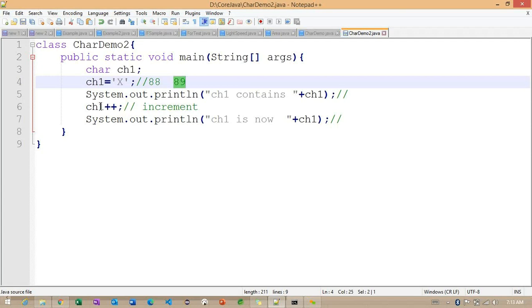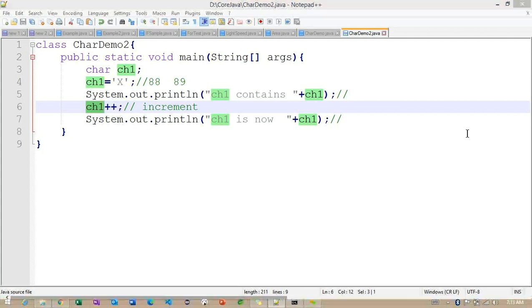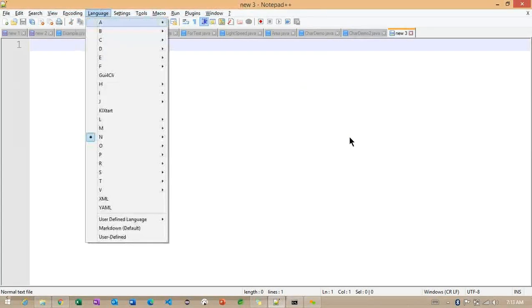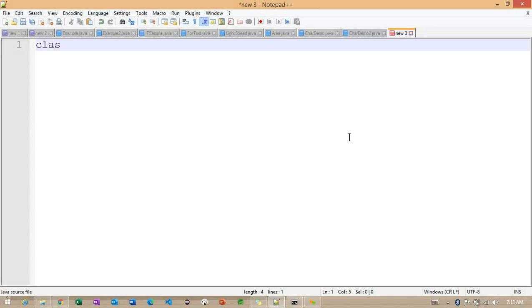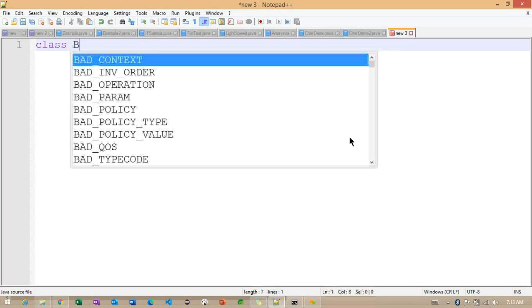And the same increment we'll focus on in the increment and decrement operators, but there you are going to get a different answer. Basically this increment and decrement, we'll focus on the integer related data types. But now we are working on the character related data types, even though we can work with them. Just for understanding, I'm giving this particular example. So back to here, we need to check the Boolean related data types.